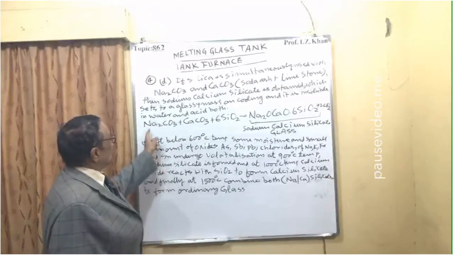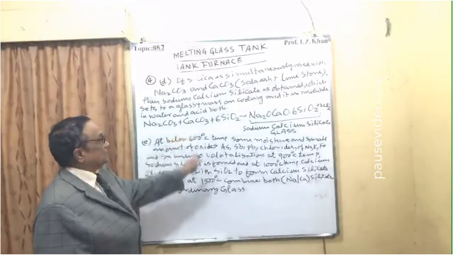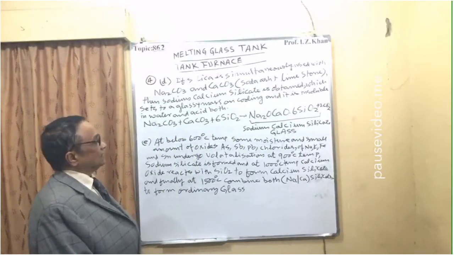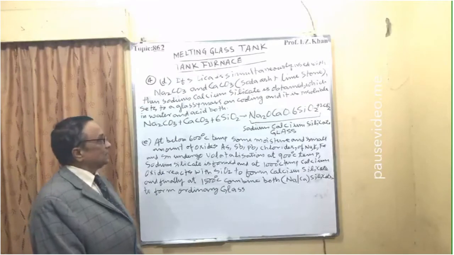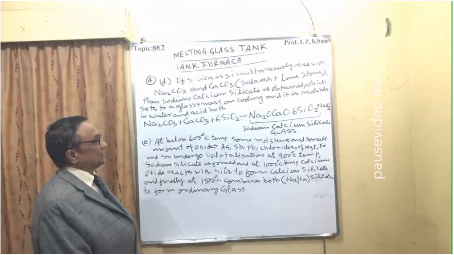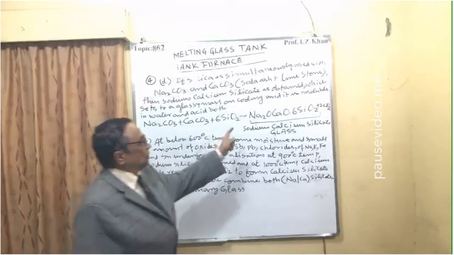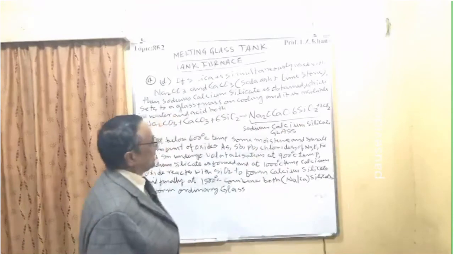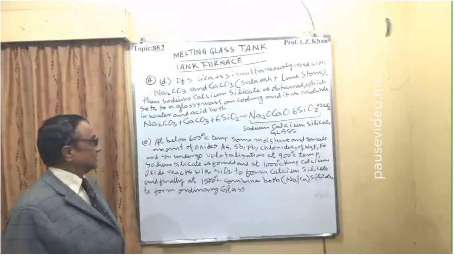So it is sodium carbonate Na2CO3 plus calcium carbonate plus 6SiO2. It will react at very high temperature, and there will be formation of Na2O.CaO.6SiO2, meaning sodium calcium silicate, and this sodium calcium silicate is known as glass.